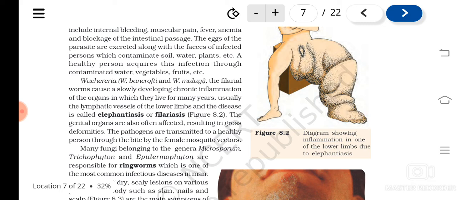Understood? Usually they are living inside lymphatic vessels, and that is the reason it is known as elephantiasis or filariasis. When the disease comes, what happens? The leg will become like the legs of elephants, isn't it? So from that only, elephantiasis or filariasis, we call them like this.